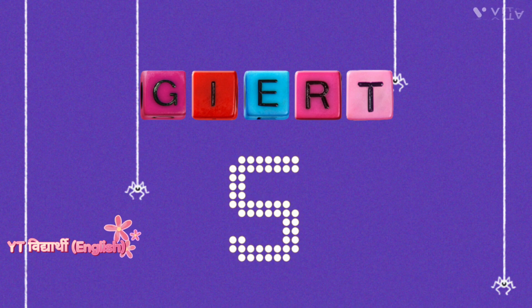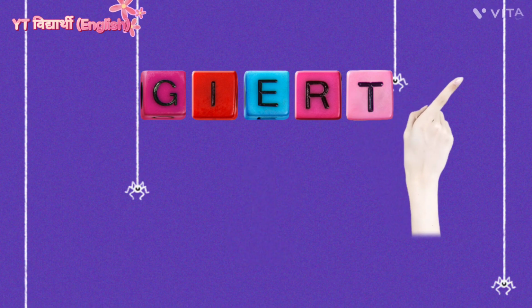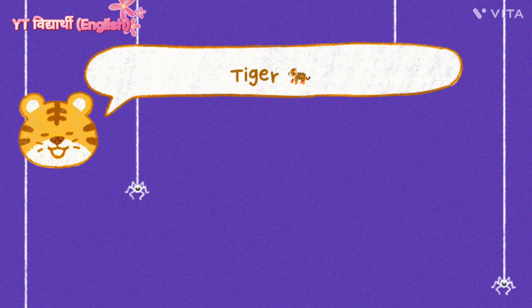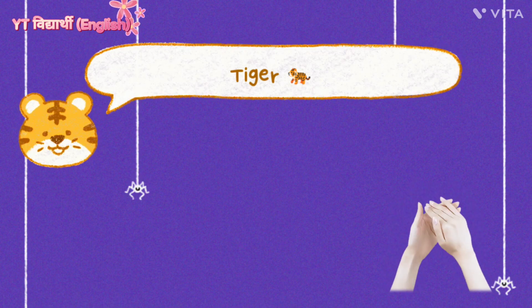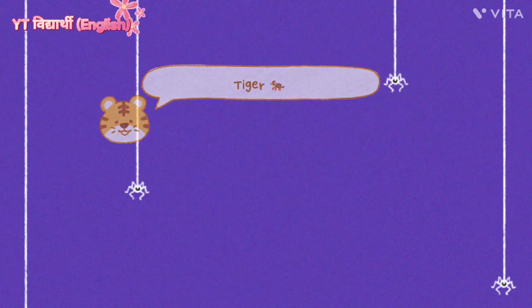G-I-E-R-T. Again, this group of letters makes the name of a wild animal. It's very simple to guess, and here is the answer. It is T-I-G-E-R, tiger. The answer is tiger.